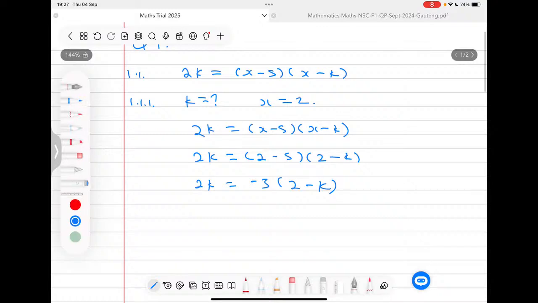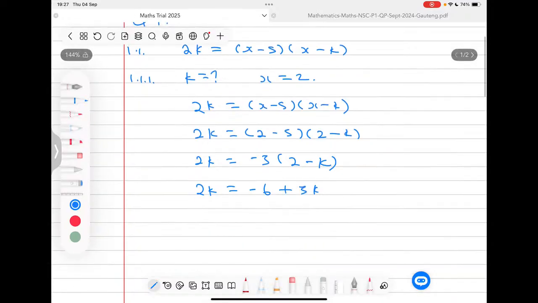Now I can use the distributive property. I can multiply this and that to expand that part. So here I'm going to have 2k equals negative 6, and here a plus 3k. This starts looking like something we did in grade 9, where we have to group the like terms.